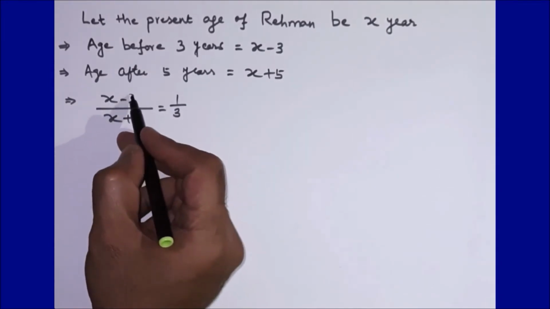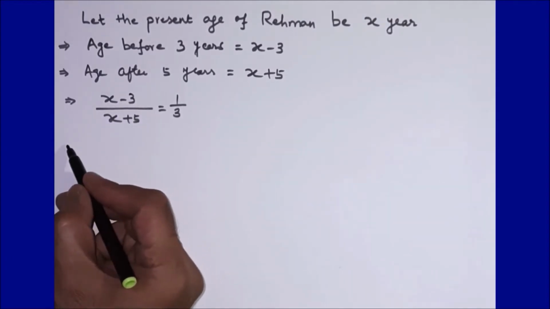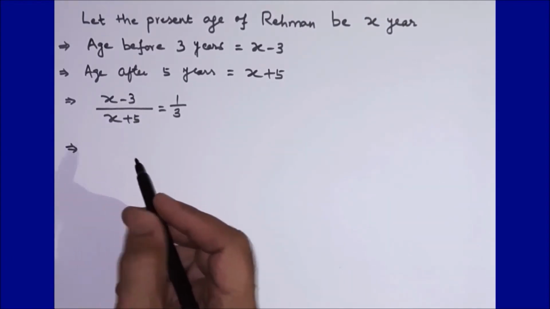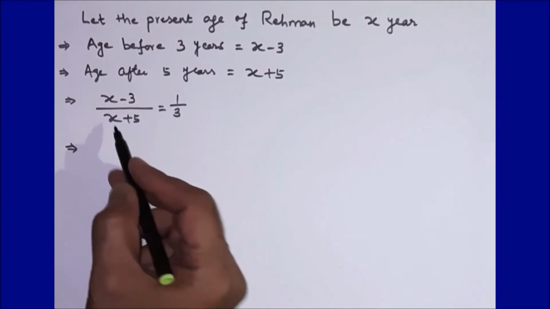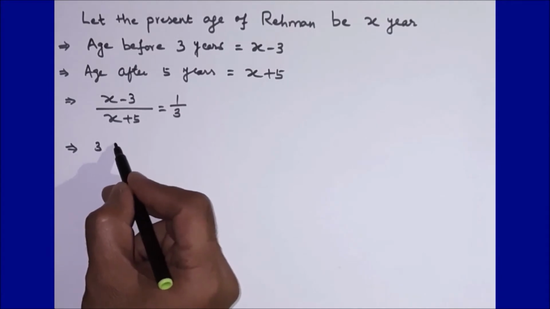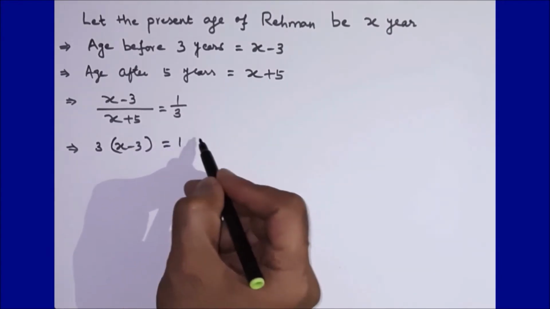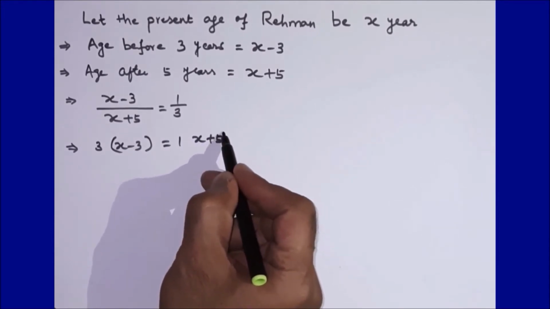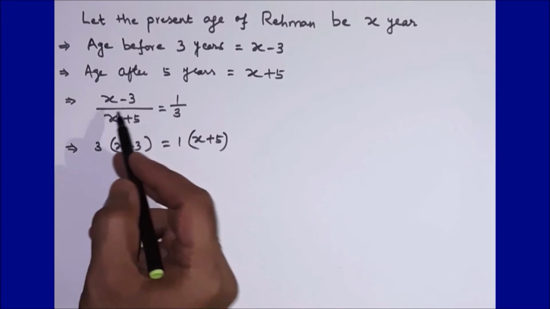Once we solve this equation that we got, we will get the value of x. Now let us do a cross multiplication here. Let us multiply 3 into x minus 3 is equal to 1 into x plus 5. What I did here is I took this 3 from the right hand side to the left hand side.